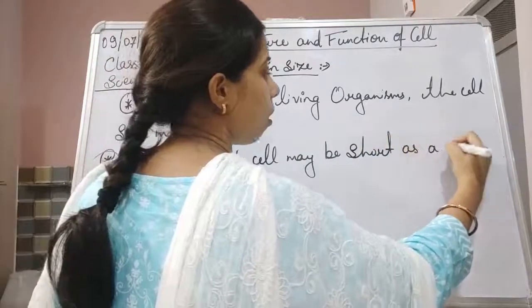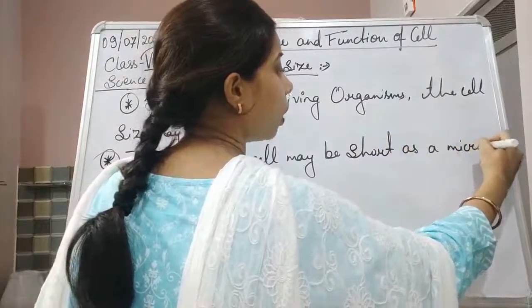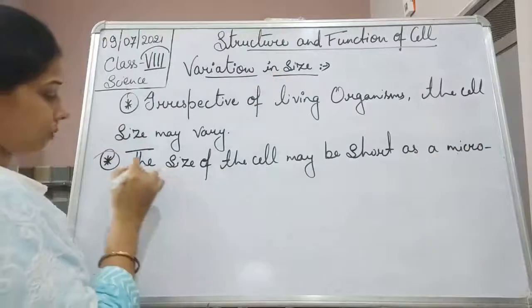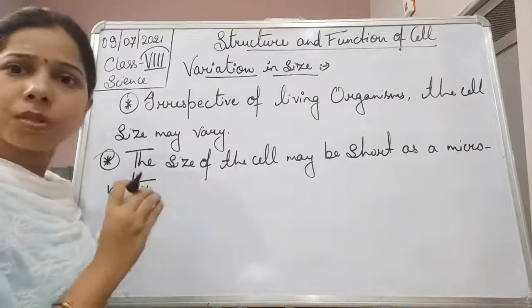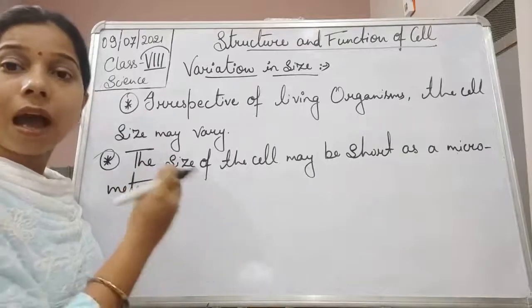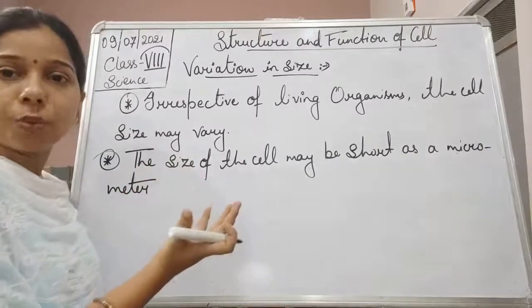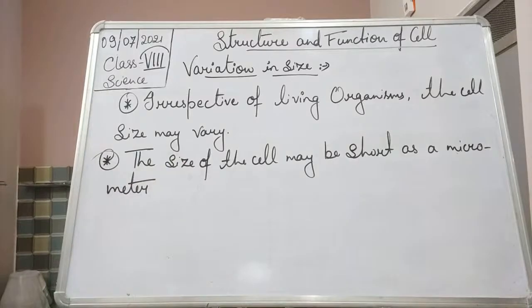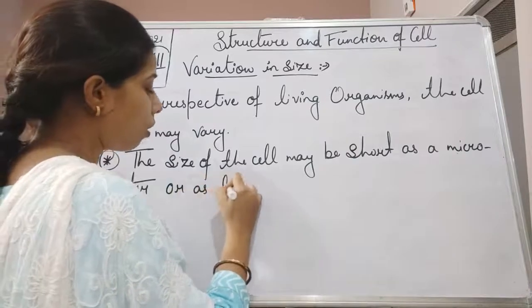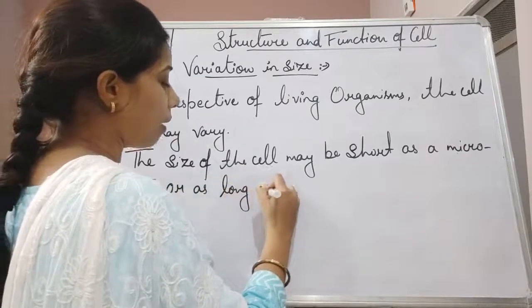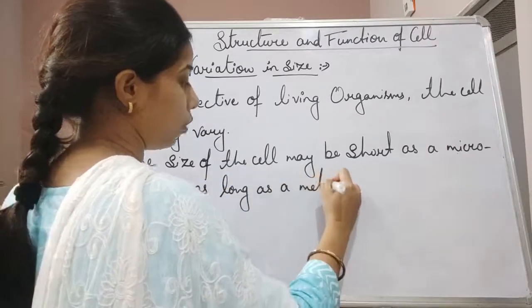Means they can be very small as we have to measure it in a micrometer, or as long as a meter.